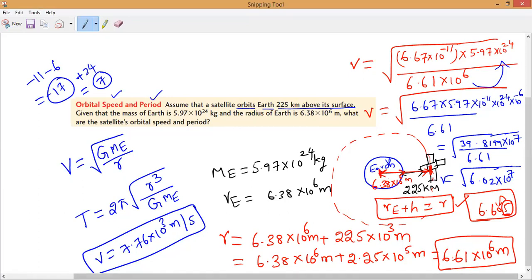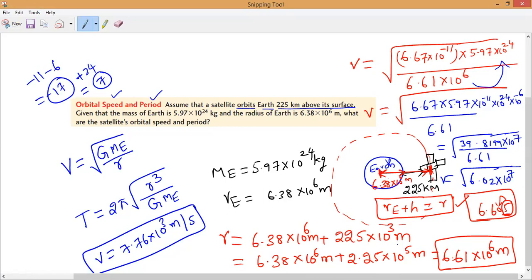Yes, sir. Tell me. Sir, that R value... We want to add 6.38 and 2.25 only, no, sir. You have to take the powers also. That is why it will come like this. You have to extend them into zeros, then you have to add it.